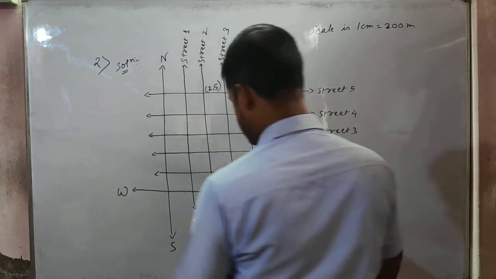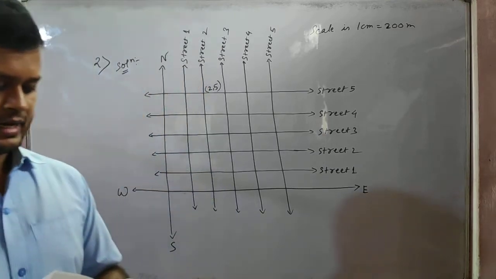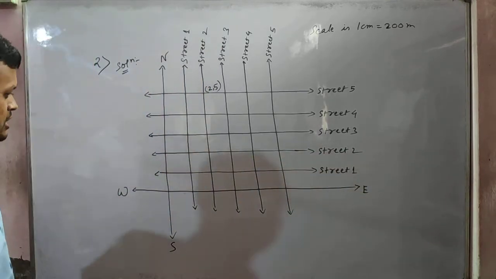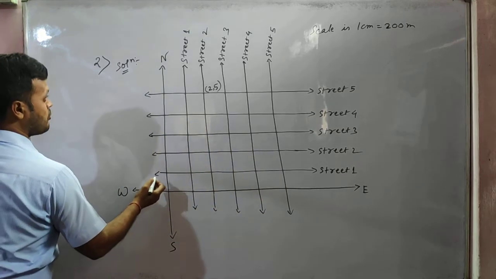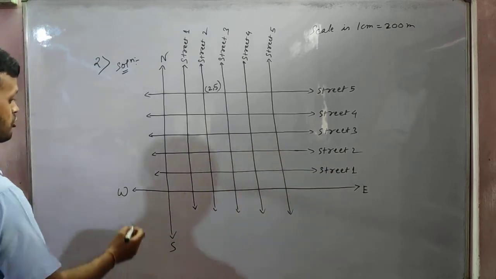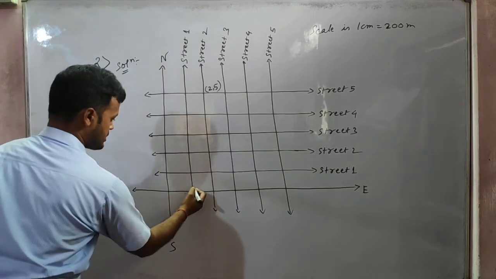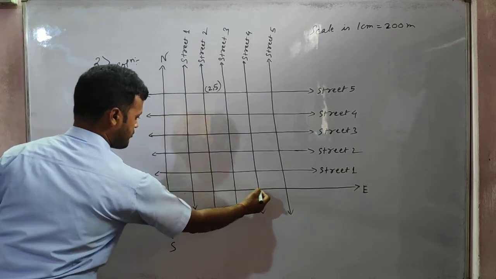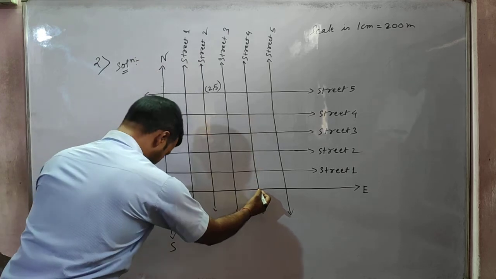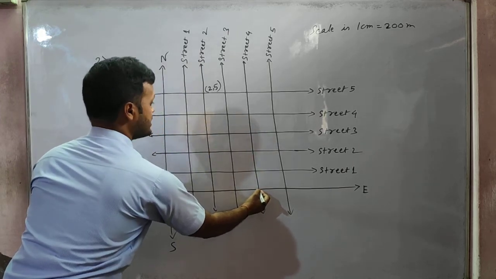Now in the question, students, it said how many cross streets can be referred to as 4,3 and how many cross streets can be referred to as 3,4. Let us see, students. 4,3 means the 4th street in the north-south direction. Street number 1, 2, 3, 4. 4th street, and the third street in the east-west direction.